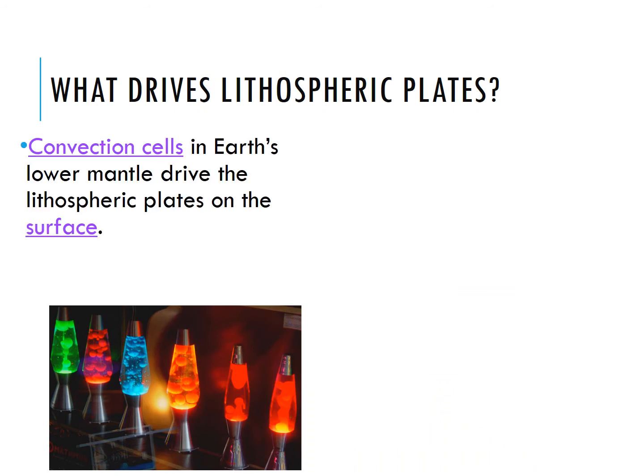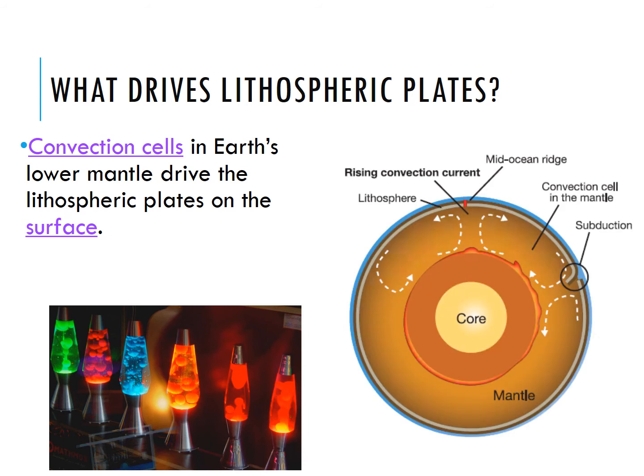Convection cells in the lower mantle are what drive the lithospheric plates on the surface. Think about a lava lamp. When you turn it on, all of the wax is at the bottom. As the light at the bottom starts to heat up, the wax rises to the top because it is becoming less dense from being heated. Away from the heat source, it starts to cool, condenses and falls back down to the heat source, and the whole cycle repeats over and over again.